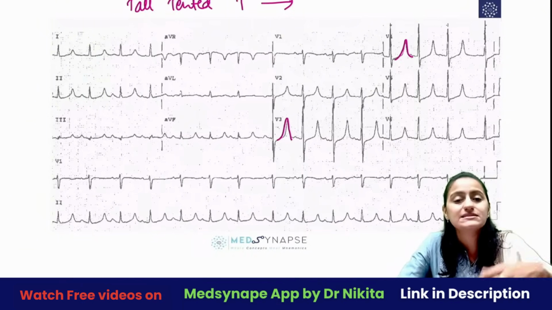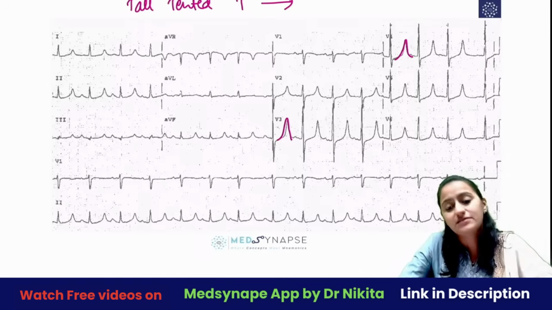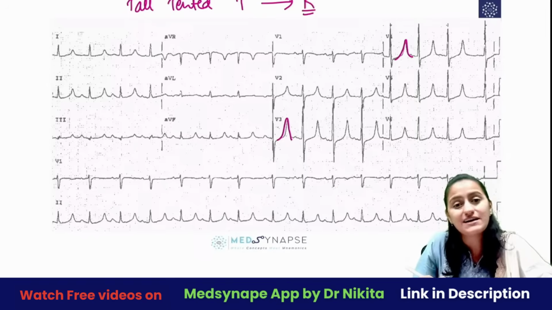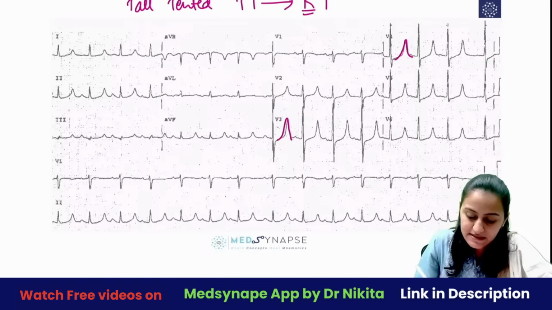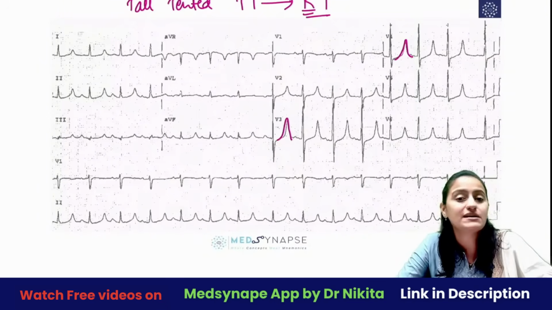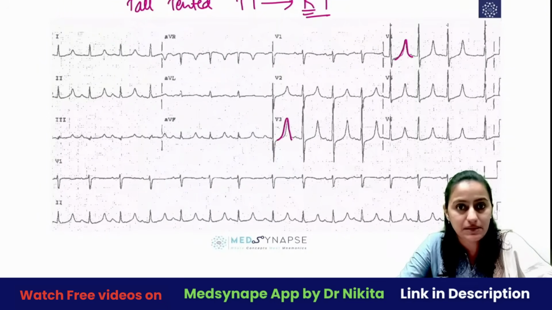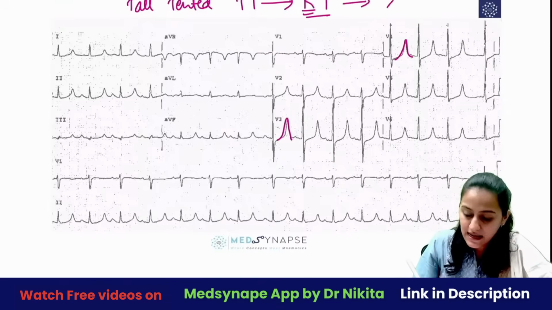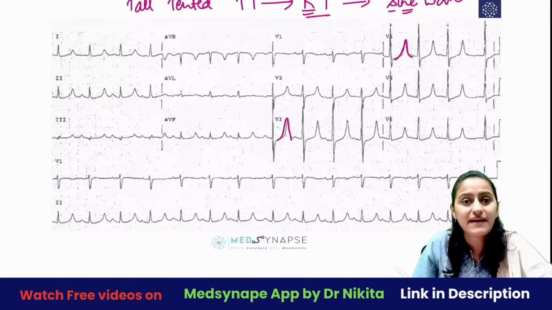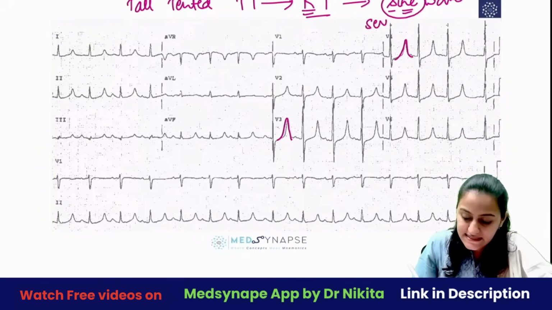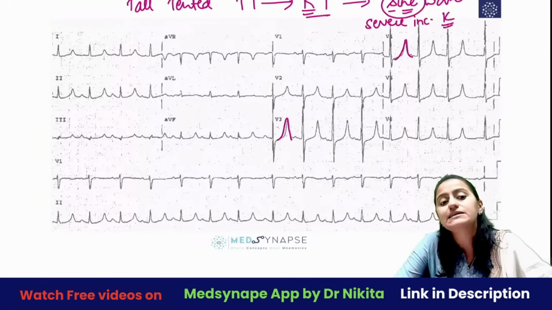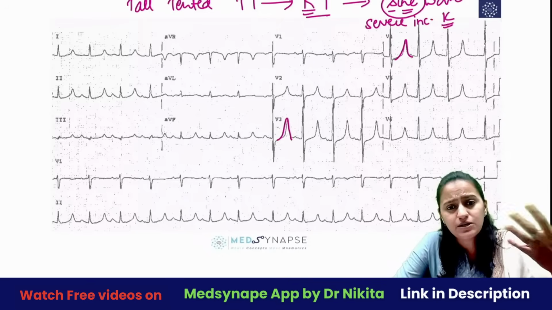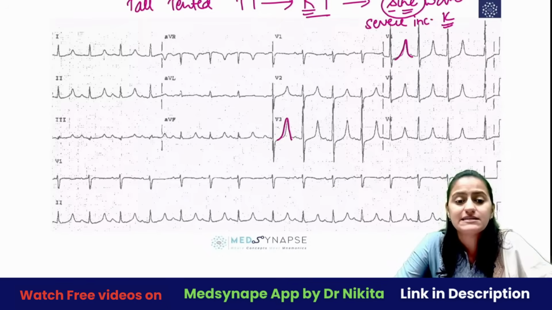Remember, T is the repolarization, and the repolarization is because of potassium. So, increased T basically means increased potassium. That's going to be hyperkalemia. Okay, hyperkalemia. And when this becomes severe hyperkalemia, you get a sine wave pattern. Remember, sine wave pattern is the sign for severely increased potassium, more than 8. That is when you get a sine wave pattern.